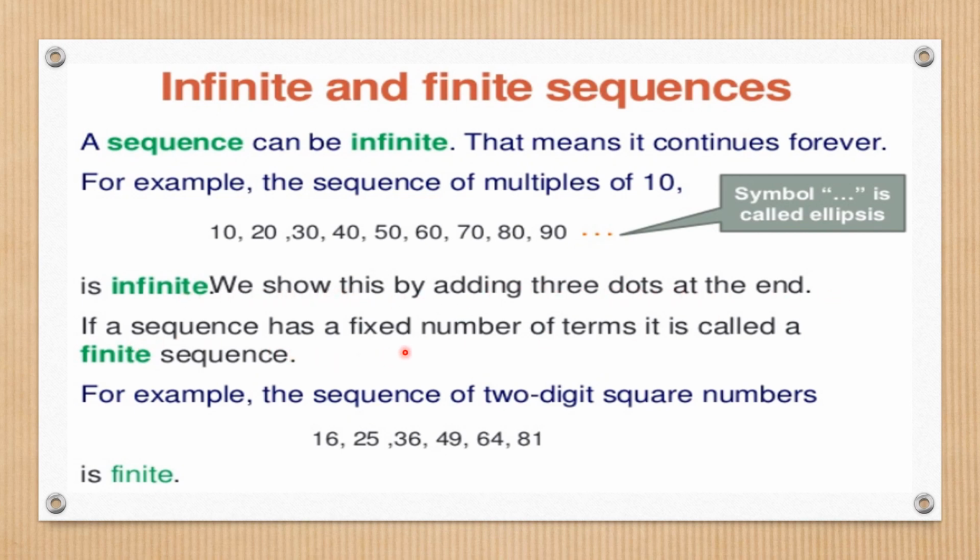If a sequence has a fixed number of terms, it is called a finite sequence. For example, the sequence of 2-digit square numbers, as you make in probability also, for framing a particular event: 16, 25, 36, 49, 64, and 81. They are countable, so they frame a finite sequence.